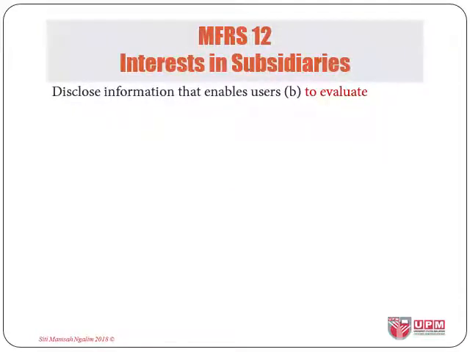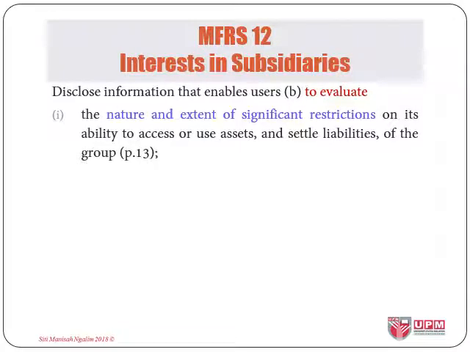Also, information disclosed must enable users to evaluate four things. First, the nature and extent of significant restrictions on its ability to access or use assets and settle liabilities of the group, either legal restrictions to use assets or settle liabilities, or to transfer cash or other assets to subsidiaries, or distributions of dividends, or restrictions in relation to the protective rights of NCI, and thus the carrying amounts of assets and liabilities to which those restrictions apply.